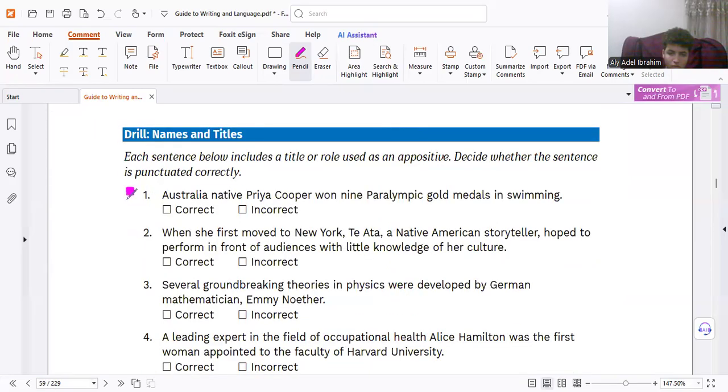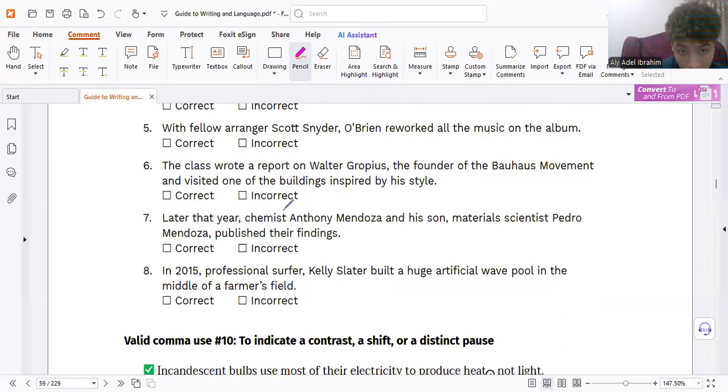And let's test here. What is number one? Correct. So number one, correct. That is right. Then she first moved to New York. Yeah, so we have here the title, the name. So, that's for your homework.